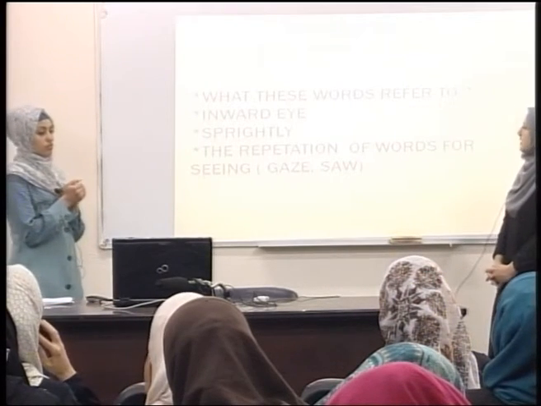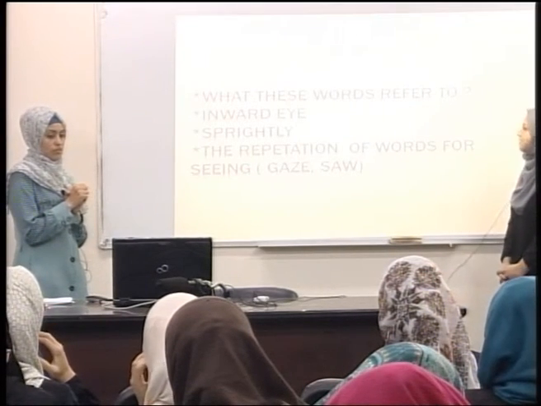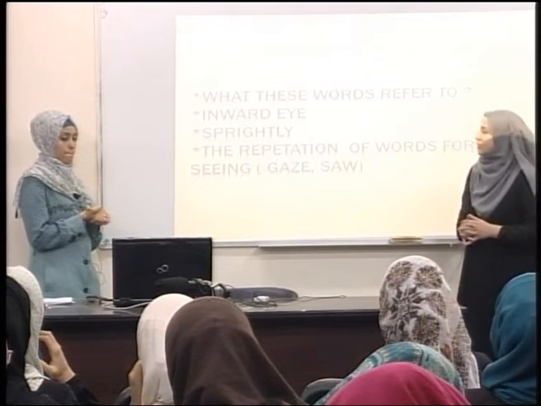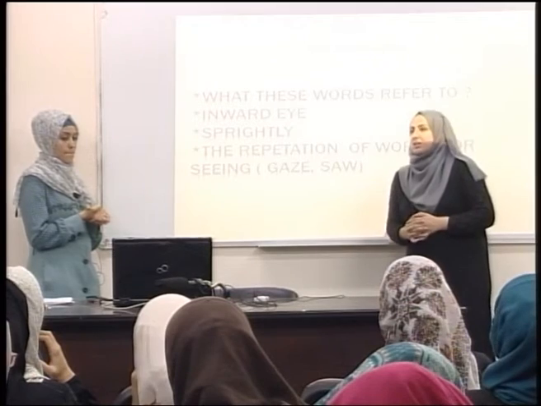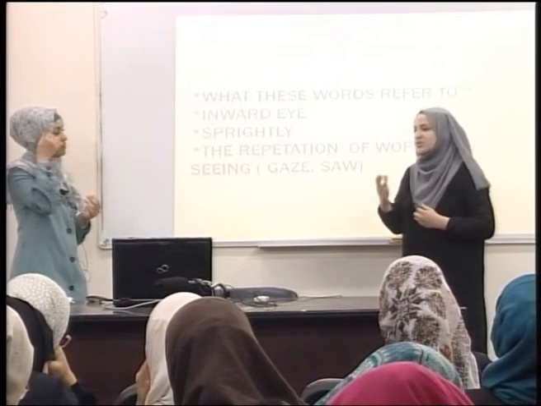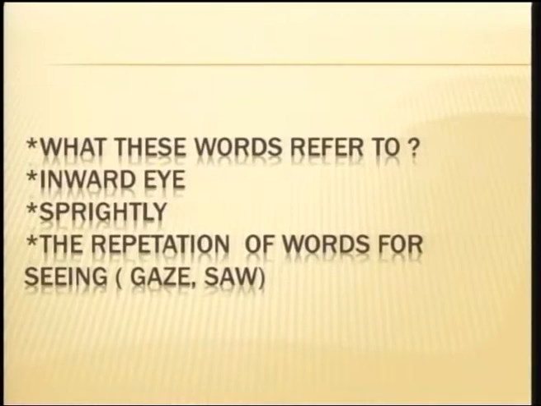Now we want to talk about something in this poem. First of all, what this word refers to. The first word is inward eye. Here it's his experience, how he is filled with imagination. Second, he is talking about sprightly.